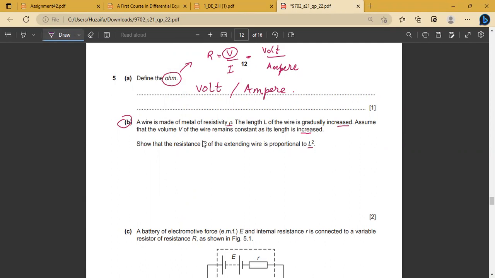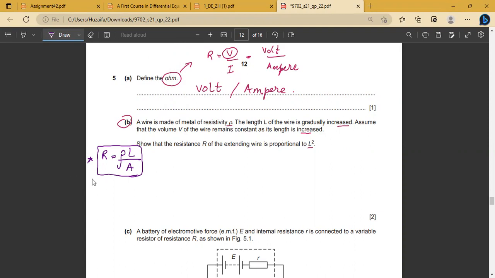There is one formula that you might have studied in electrodynamics: resistance equals resistivity times length upon area. We obtained this formula from the relationships that resistance is inversely proportional to area and directly proportional to length. After removing the proportion sign, we get resistivity as a constant. So resistance R equals rho L upon A. Yes or no?